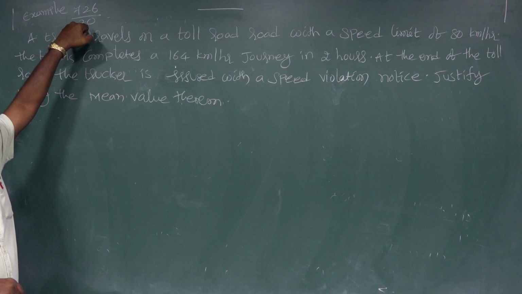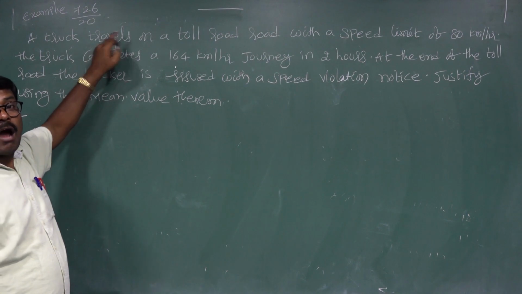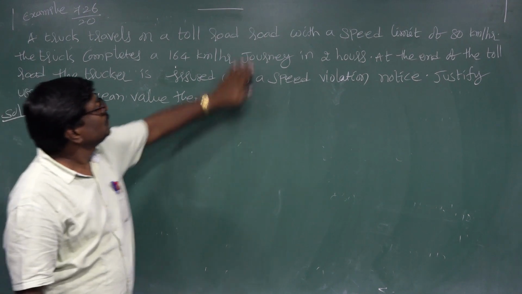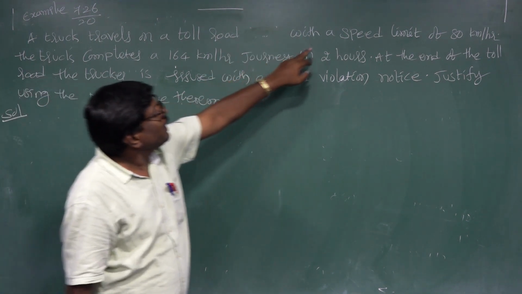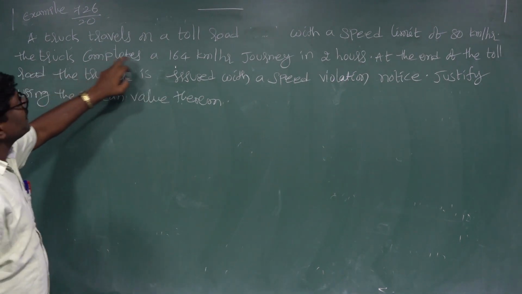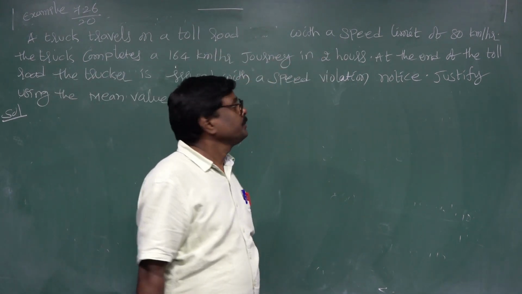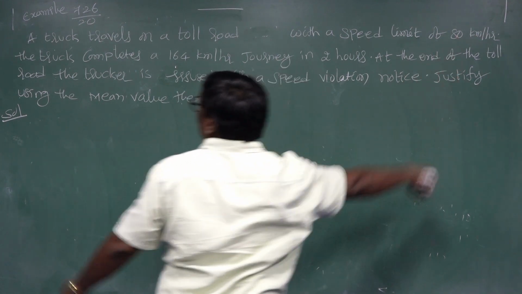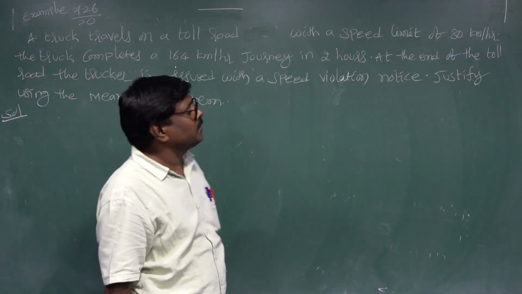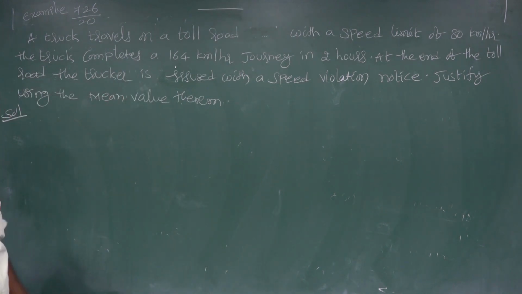This is Lagrange's mean value theorem applied. This problem: a truck travels on a toll road with a speed limit of 80 kilometers per hour. The truck completes a 160 kilometer journey in 2 hours. At the end of the toll road, the trucker is issued a speed violation notice. Justify using the mean value theorem.